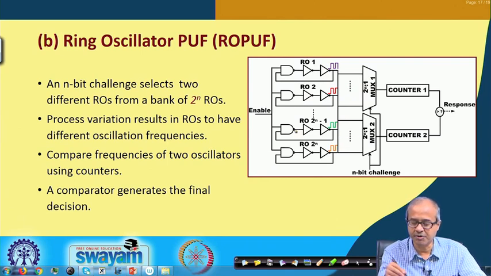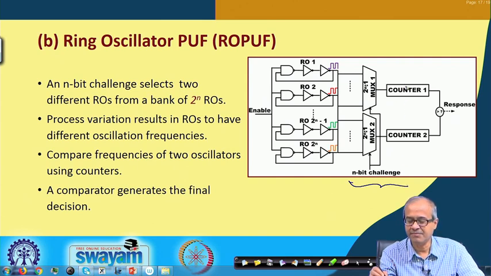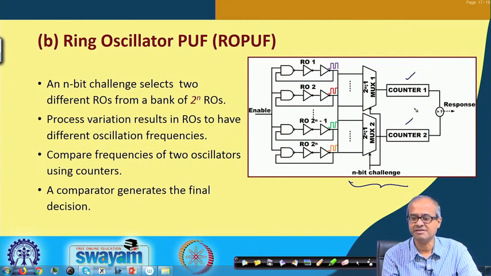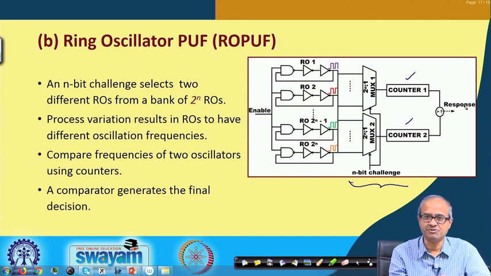Let us say there are 2 to the power n. Using an n bit challenge, we select 2 ring oscillators, and their frequencies we measure in 2 counters. Then we compare whether counter 1 is greater than counter 2 or not, which frequency is greater. This will be my final response.